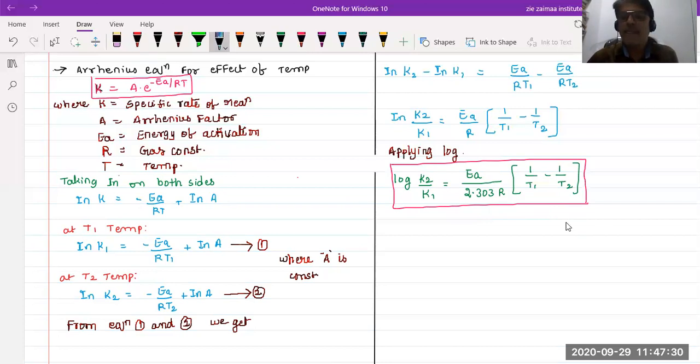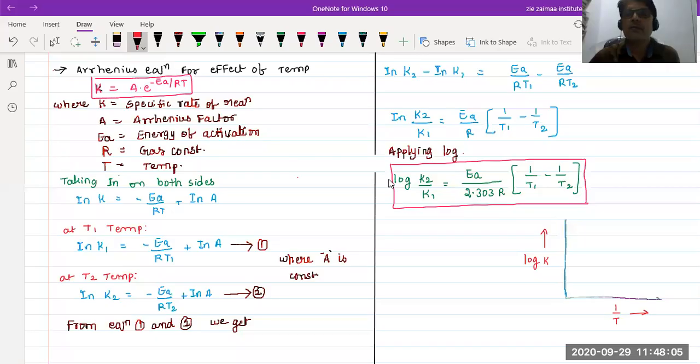See, here I'm going to draw a graph. So whenever we draw a graph between log K and 1 by T, then we can see the slope.